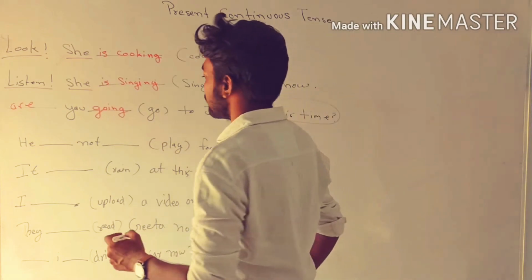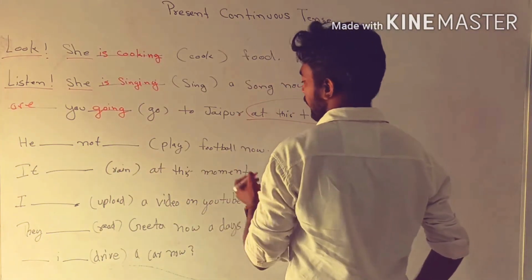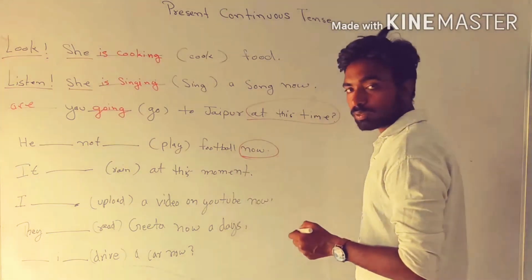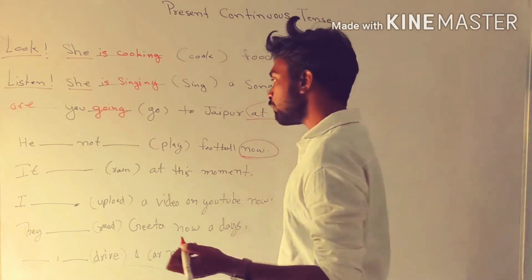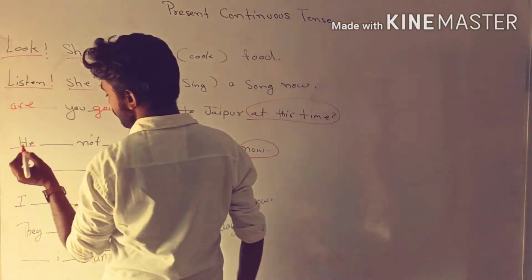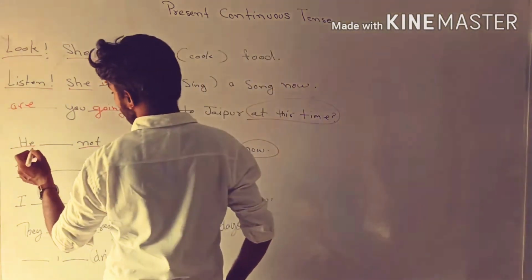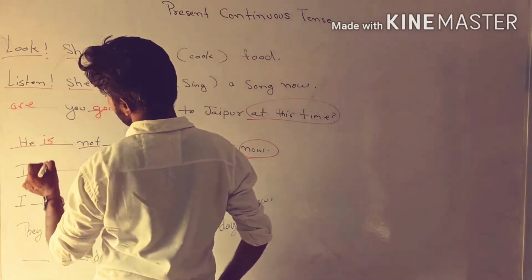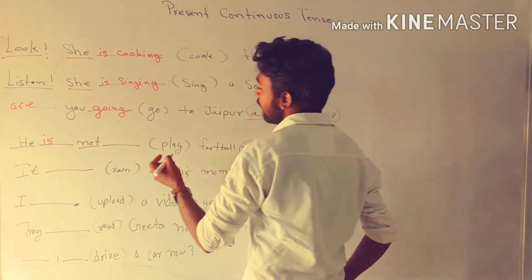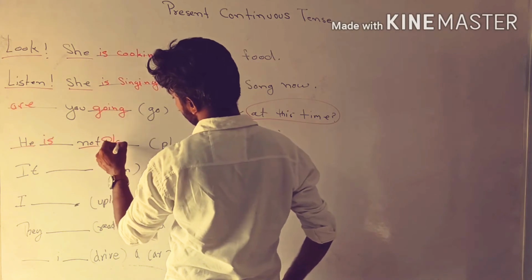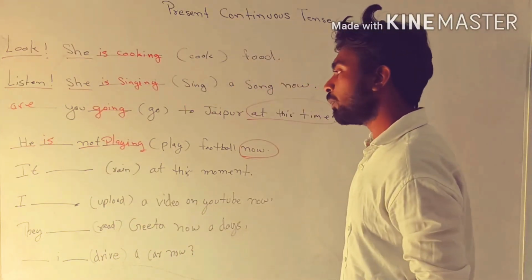Let's have a look at the next example. He blank not blank play football now. As you can see, now is our adverb in this sentence. It means we have to use present continuous tense and ing form. Our subject is he, and our sentence is also a negative sentence. So with singular subject he, from is and are we have to use helping verb is, and add ing with the main verb. He is not playing football now.